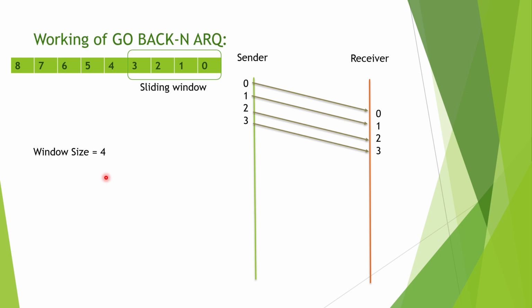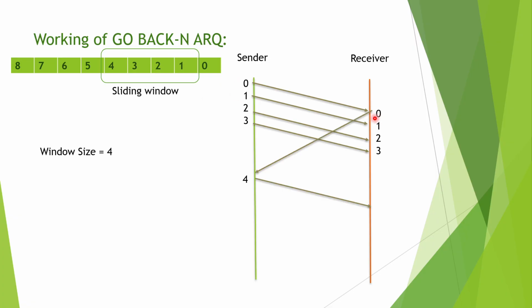Now let us assume the window size is 4. That means frames 0, 1, 2, 3 are being transmitted. Now let us assume that an acknowledgement for frame 0 has been sent.